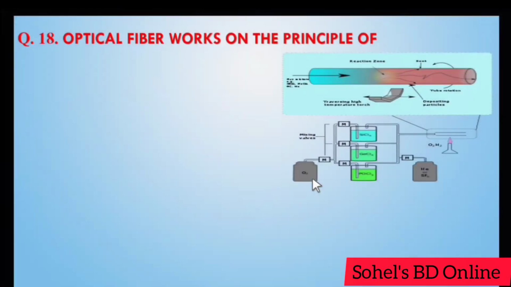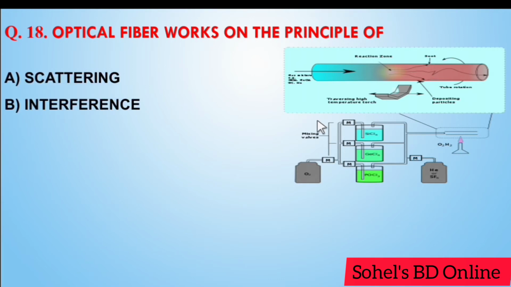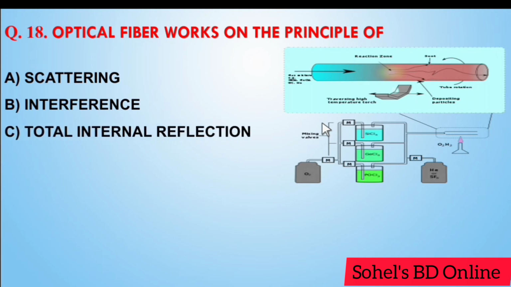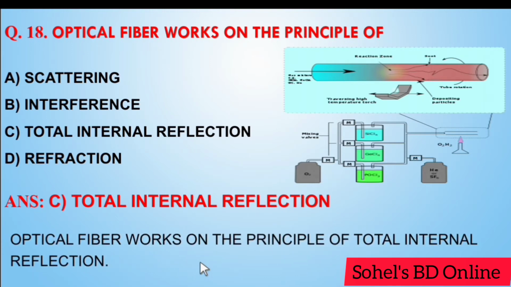Next, optical fiber works on the principle of scattering, interference, total internal reflection, refraction. Answer C. Total internal reflection. Optical fiber works on the principle of total internal reflection.